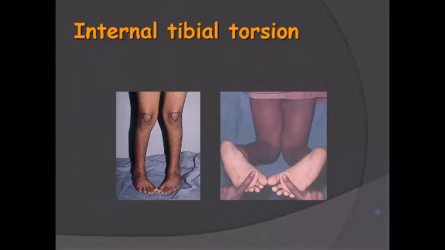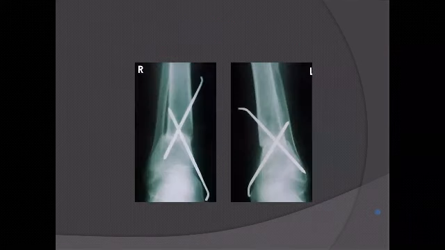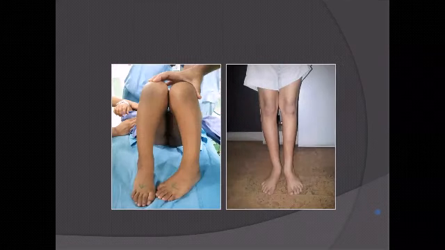And internal tibial torsion, sometimes they have a good pliable foot, but they walk in-toeing. Now the problem may be torsion in the femur or torsion in the tibia. You normally wait for 7 years because by 7 years the torsion improves. After 7, if it doesn't improve and it is unilateral, you may be justified in doing a supramalleolar derotation correction osteotomy. An example where we have corrected a left-sided into a corrected foot. Now remember again, the foot has to be supple. You are correcting only the torsion. You cannot do this with a stiff foot.